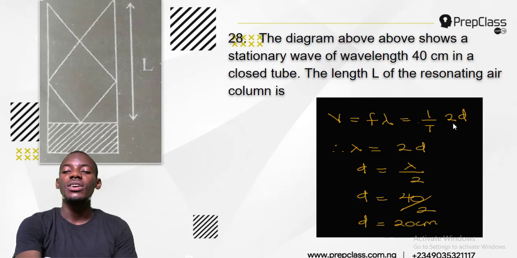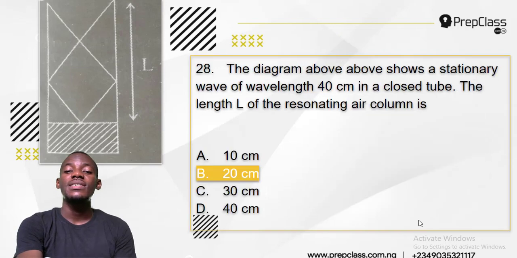Then lambda is 2D. So an applicant lambda is 2D, and therefore wavelength is 2D, because lambda means wavelength. Okay, it is 2 times distance or length. Distance is the same as length. So that will now give me, to find my length, I will just divide both sides by 2. So D, or length, is equal to lambda or wavelength over 2. And that will give me 40 over 2 as 20. And therefore my answer for number 28 is 20 centimeter.